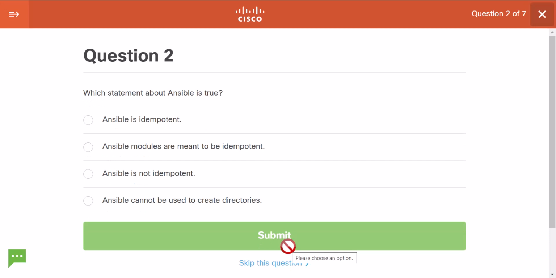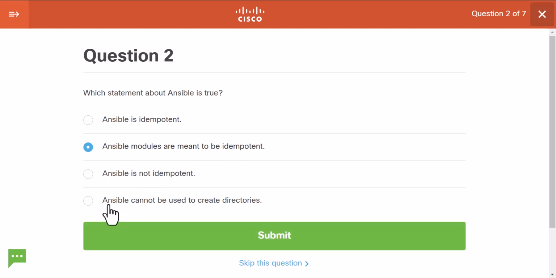Which statement about Ansible is true? Ansible is idempotent. Ansible can be idempotent. It depends on the modules, right? So Ansible itself is not idempotent, but modules of Ansible can be made idempotent, or rather, they are tried to be made idempotent. Ansible modules are meant to be idempotent. That's exactly what it is, right? So it actually depends on the modules.